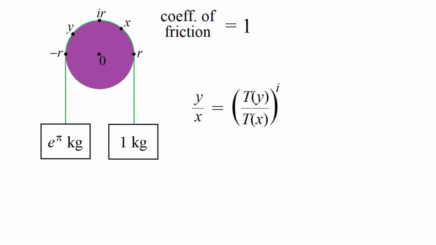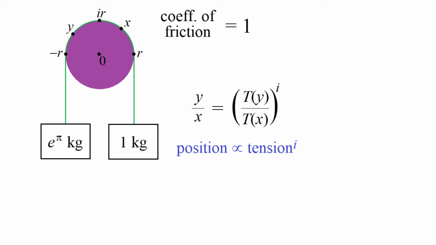And now we can actually express this equation slightly more succinctly in terms of a proportionality. So you might be used to the idea of one variable being proportional to the square of another variable, or the reciprocal or squared reciprocal of another variable. But here we have the position, such as x or y, is proportional to the tension to the power i. So not a positive or negative power, but the imaginary power i. So I think this is quite nice.